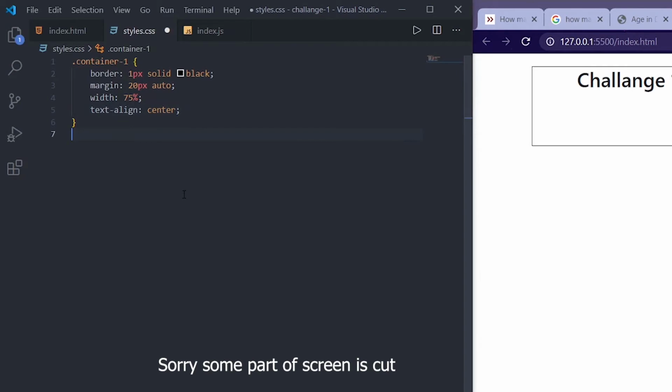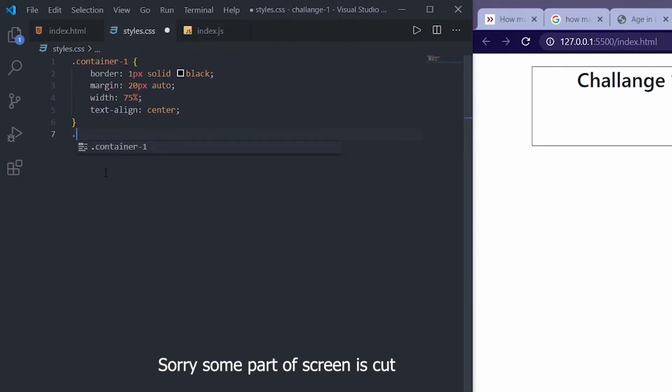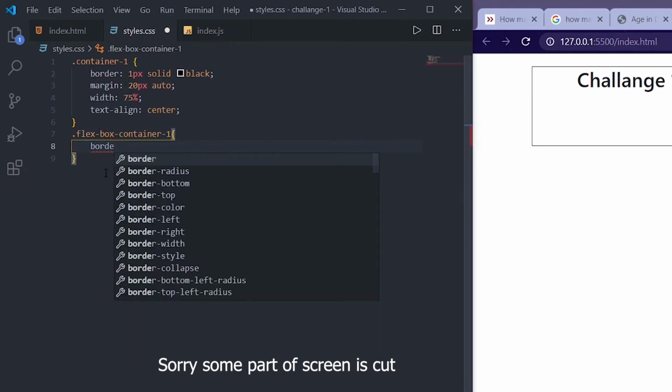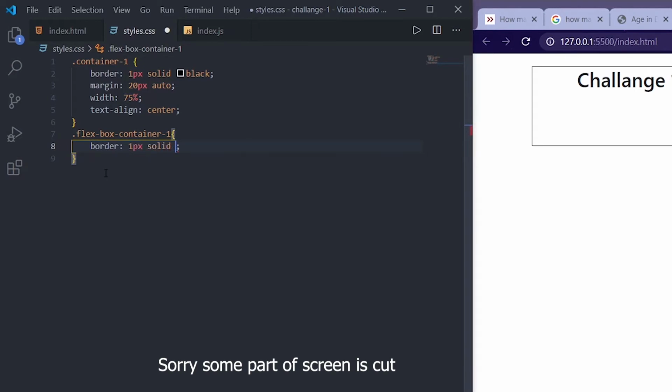Next, what we are going to style, let us check here. And we have this flexbox container 1. So let us style the flexbox container 1, dot flexbox container 1, and let us give this a border, 1 pixel solid black.